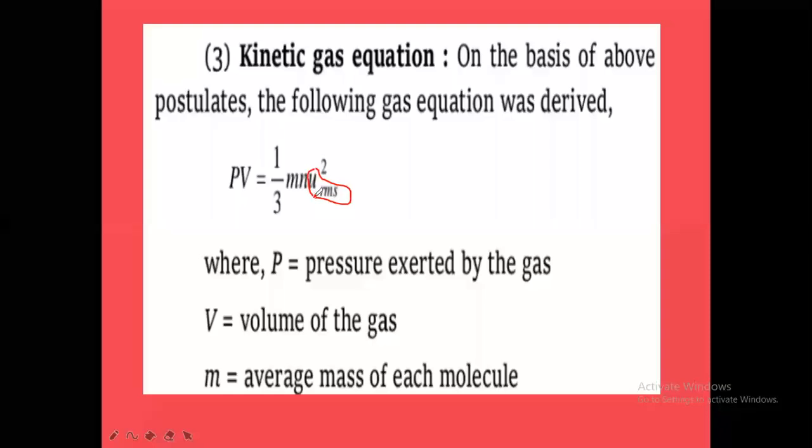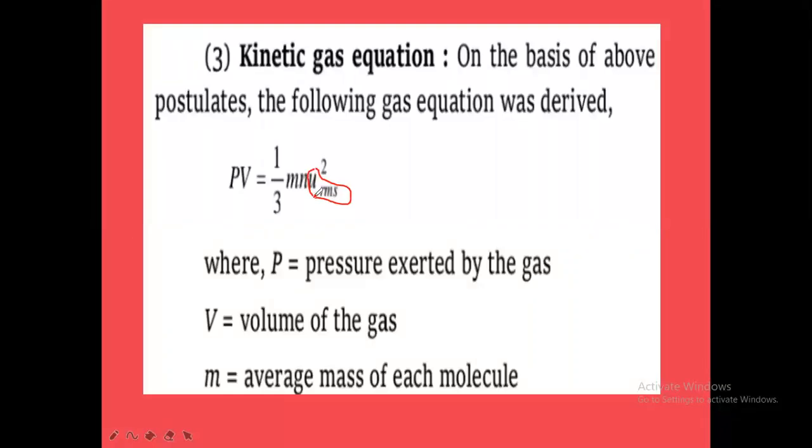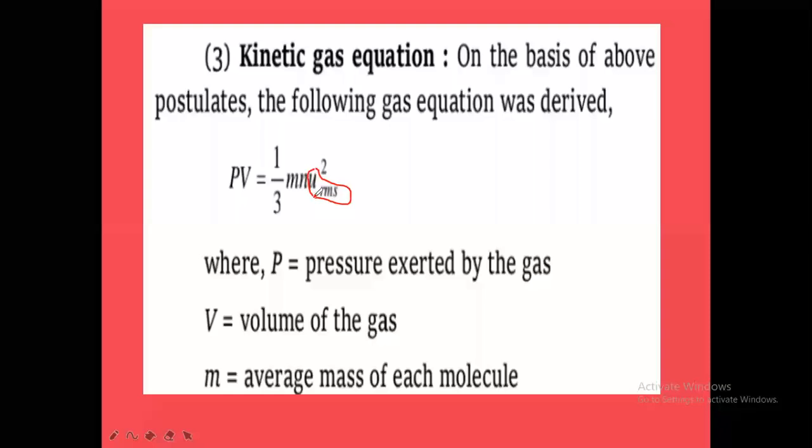Average velocity is the second type, and most probable velocity is the third type. Most probable velocity, average velocity, and RMS velocity. RMS stands for root mean square velocity. About these three types of molecular velocities we are going to discuss in the coming classes. For the time being, remember that u RMS is nothing but the root mean square velocity.